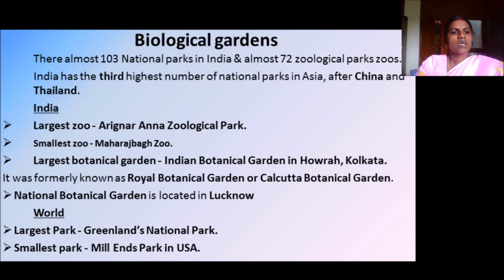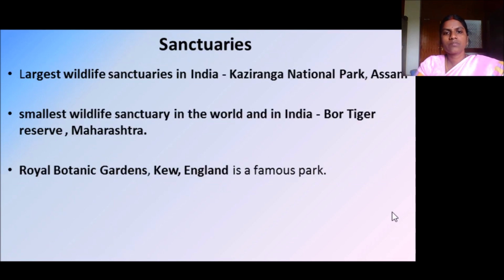Around the world, the largest park is Greenland National Park. It is situated in Greenland. And the smallest park is Mill Ends Park in USA. It has only a single tree, only one tree in that park. I will show the pictures one by one. So coming to sanctuaries, what are sanctuaries?